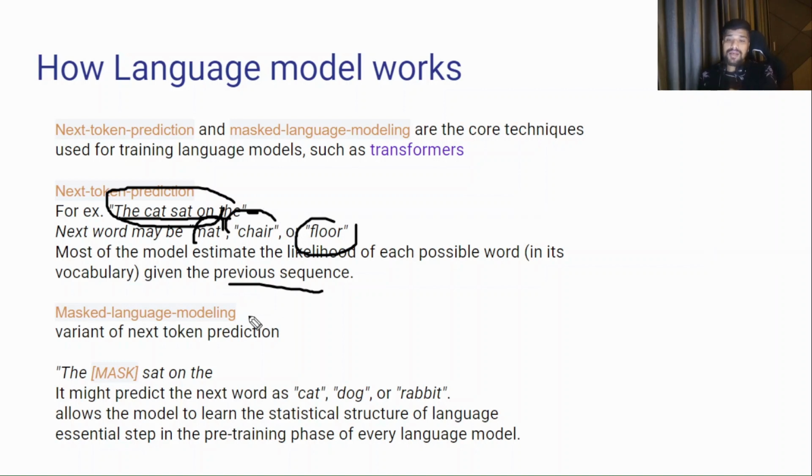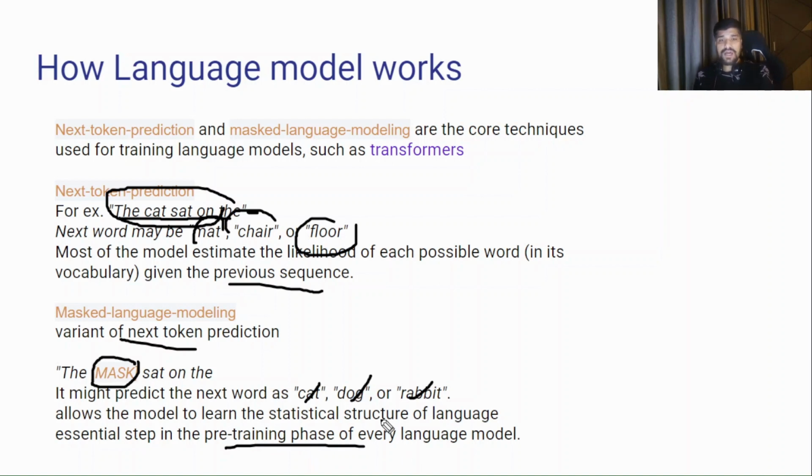The second is masked language modeling. It is a variant of next token prediction. Here we mask some of the words in the sentence, and we allow the neural network, that means the transformer-based model, to predict what would be a good fit for the masked word. For example, "the mask sat on the" could be a cat, a dog, or a rabbit. It allows the model to learn the statistical structure of language, and it is an essential step in the pre-training phase of every language model.